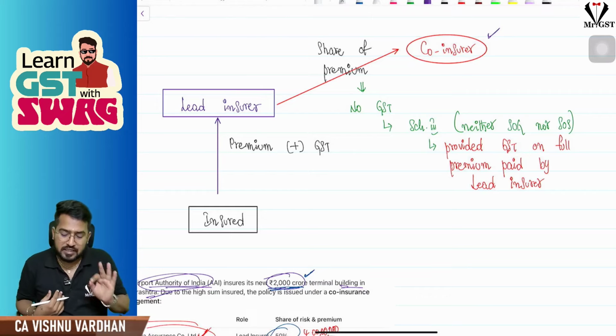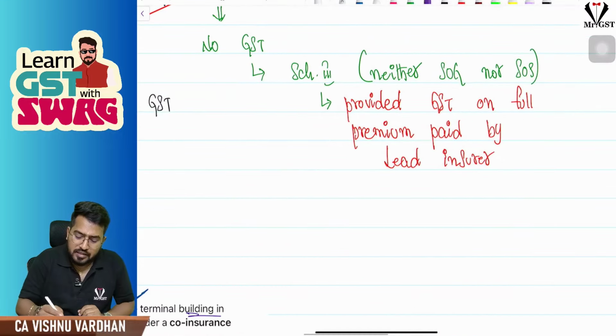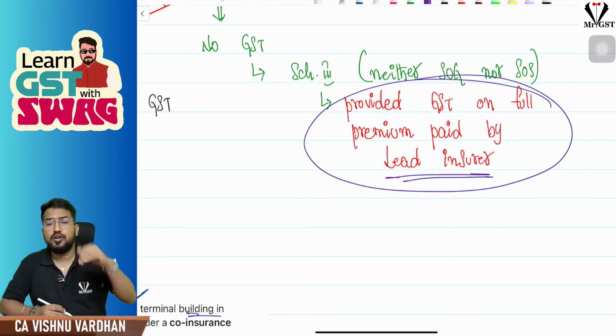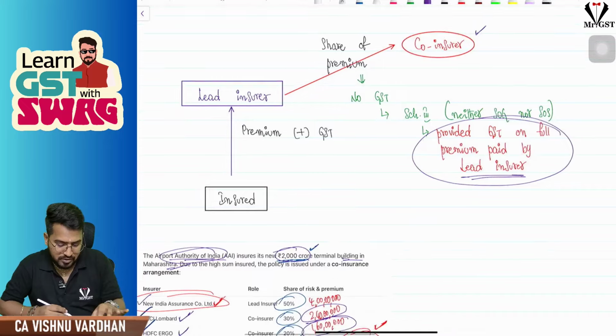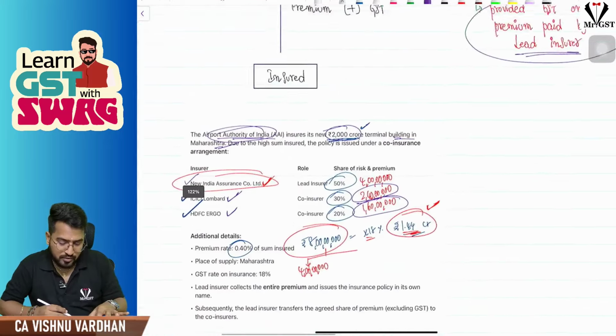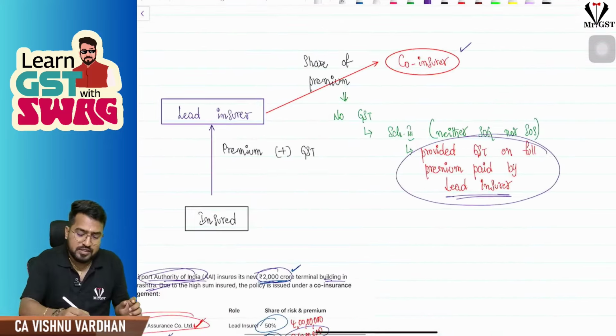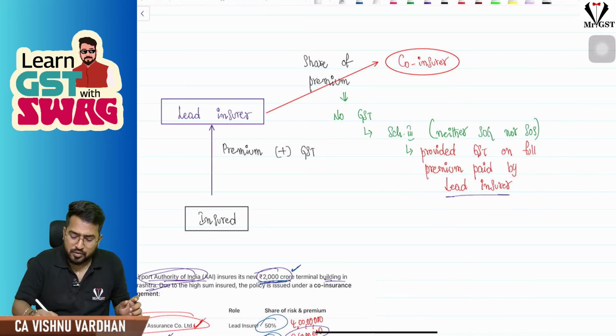But what is the condition? The condition is the lead insurer has paid GST on the full premium. Then this is neither SOG nor SOS, neither supply of goods nor supply of services. Hope you are clear with this example. Okay, right. So this is the amendment with respect to co-insurance.